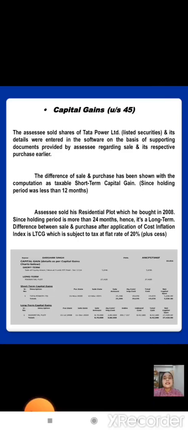Assessee sold his residential plot which he bought in 2008. Since holding period is more than 24 months, it is a long-term capital gain. Difference between sale and purchase after application of cost inflation index is long-term capital gain, which is subject to tax at a flat rate of 20% plus cess.